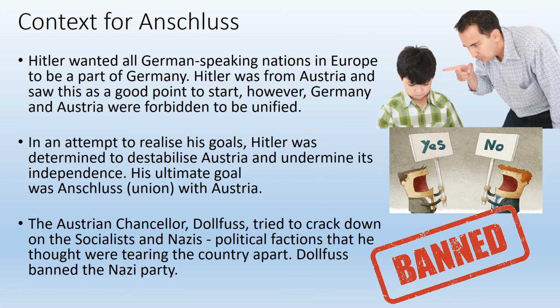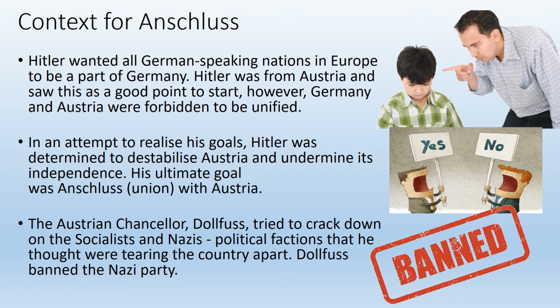So a little bit of context for Anschluss. He wanted all German-speaking nations in Europe to be part of Germany, and Hitler didn't really care where you were born. If you spoke German, he believed that you were German. But this was not allowed because the Treaty of Versailles forbade any kind of union between Austria and Germany. So for Hitler to actually make this happen, he needed to destabilize Austria and undermine its independence. So he had to cause some problems in Austria to a point where he could either send his Nazi army in or the people would rebel against their own government.